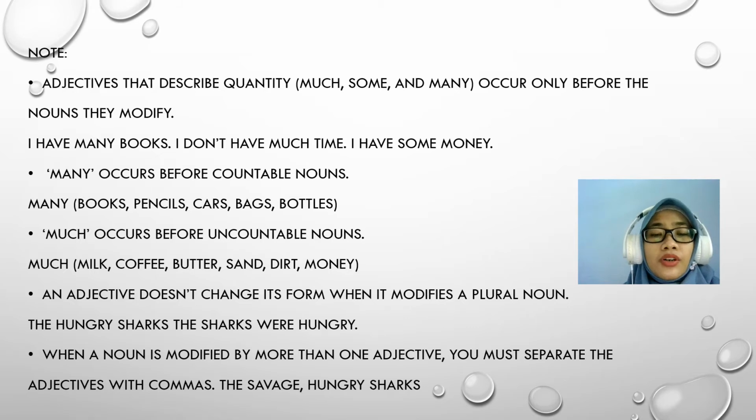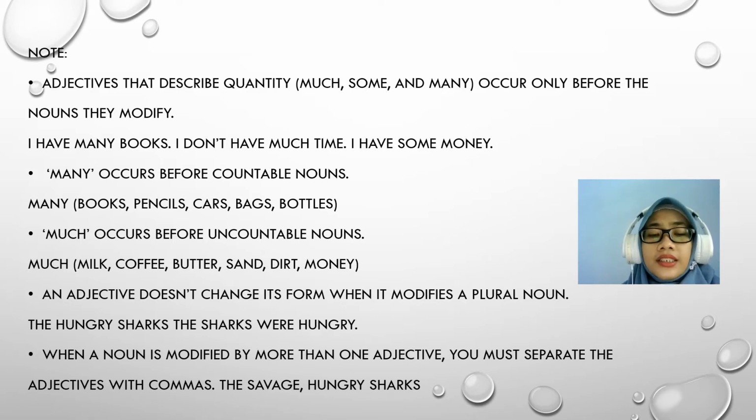Many occurs before countable nouns, atau kata benda yang bisa dihitung. For example, books, pencils, cars, bags, and bottles. Much occurs before uncountable nouns. Much diletakkan sebelum kata benda yang tidak bisa dihitung. For example, milk, coffee, butter, sand, dirt, money, information, news, and etc.